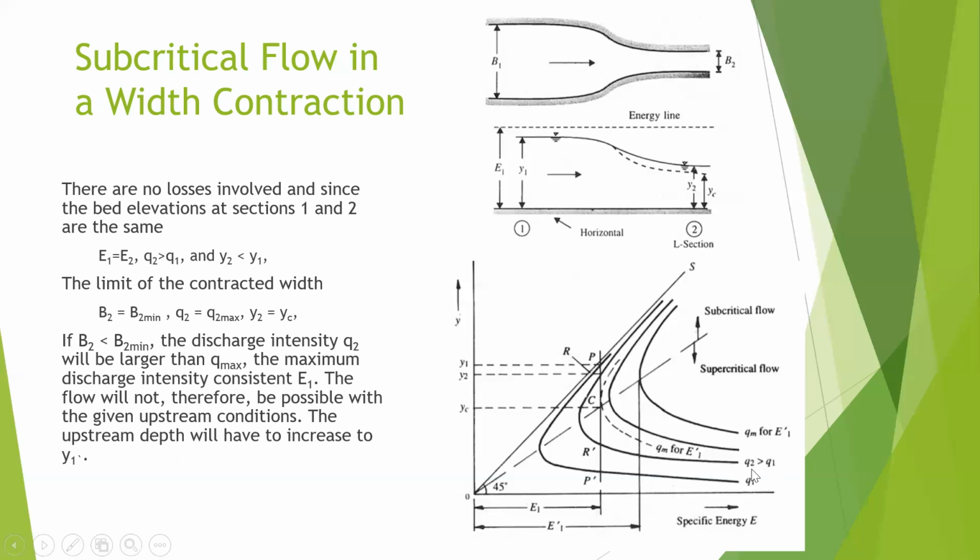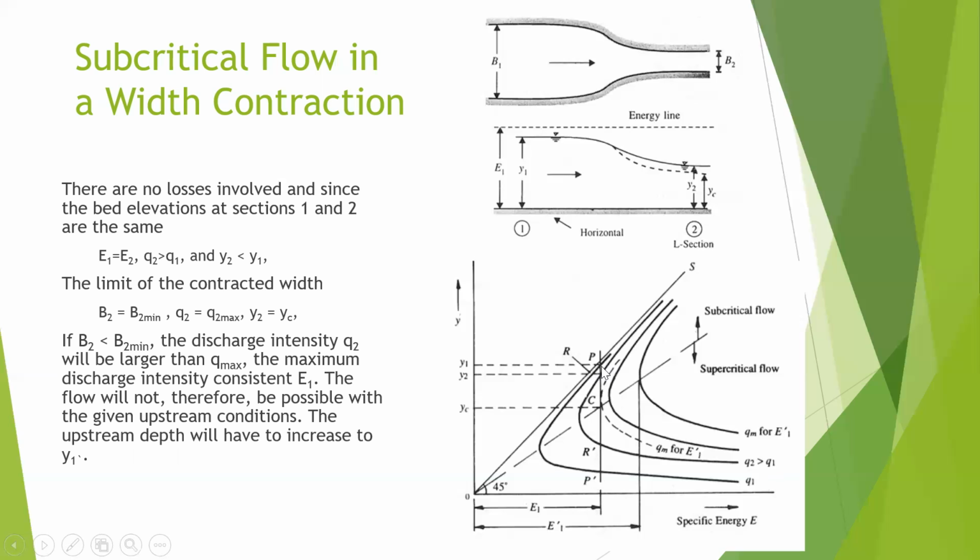And if you keep having much narrower widths, then you are going to have other specific energy curves which follow this trend. In our case, what is going to happen? Have a look at that.